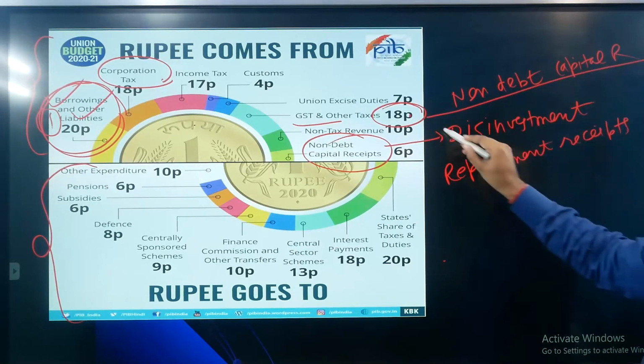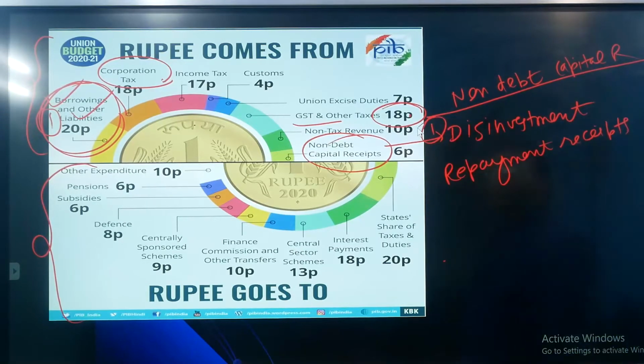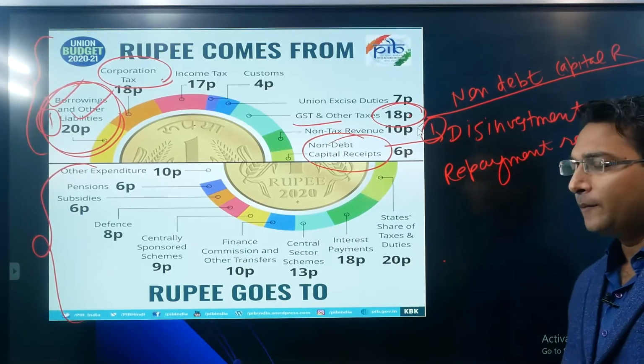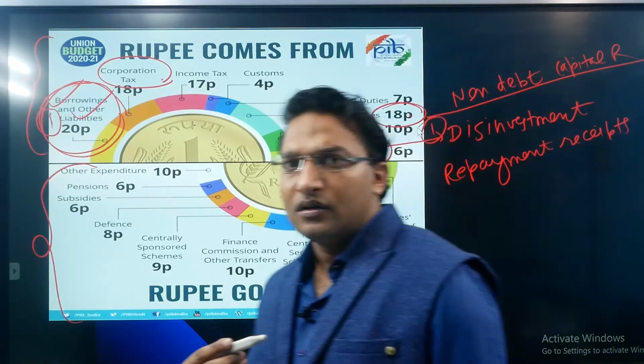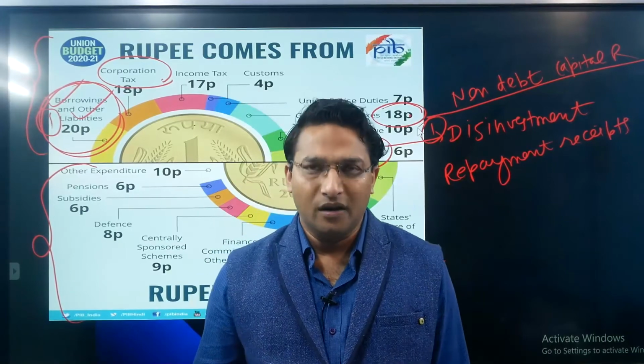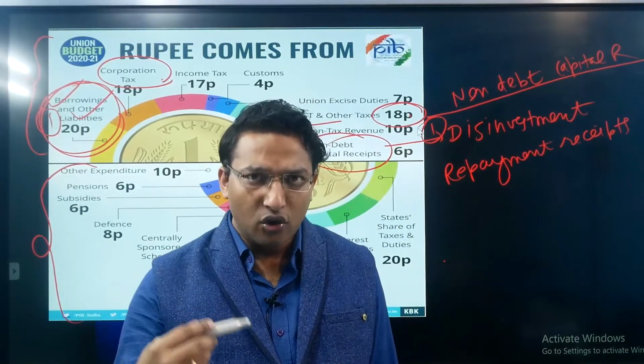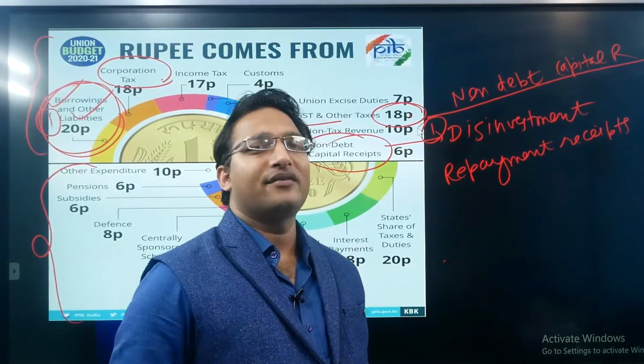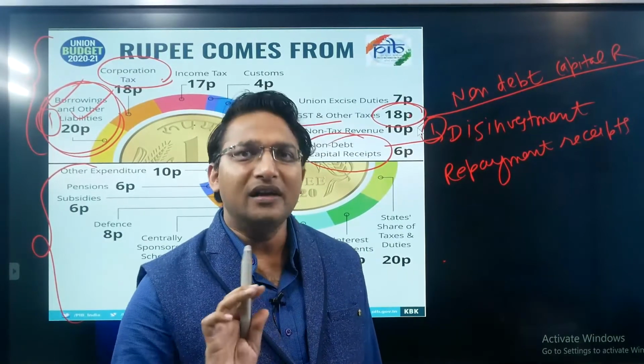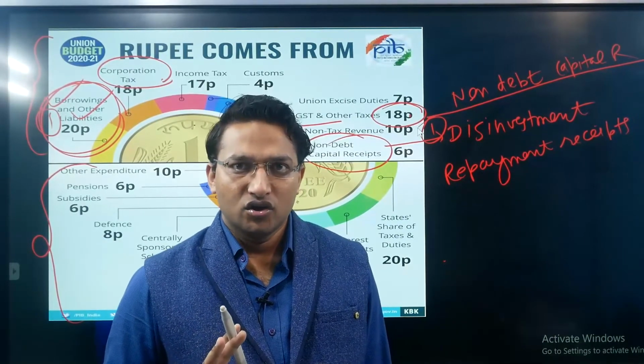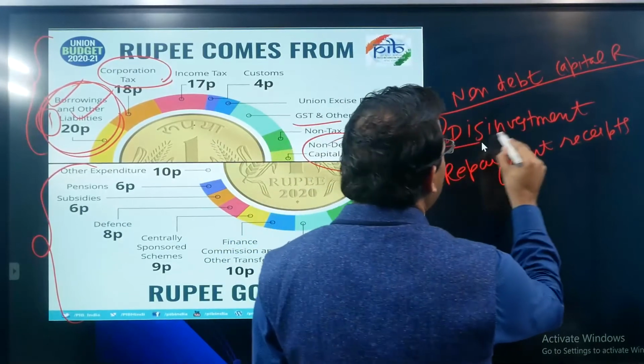In the non-debt capital receipt, first there is disinvestment. Disinvestment means the government has shareholding in many government companies. When this shareholding is sold to some other person, the government receives money in lieu of that. So this is called disinvestment.